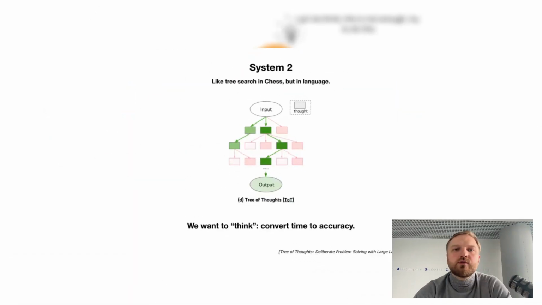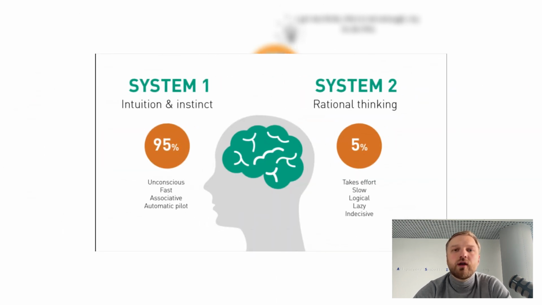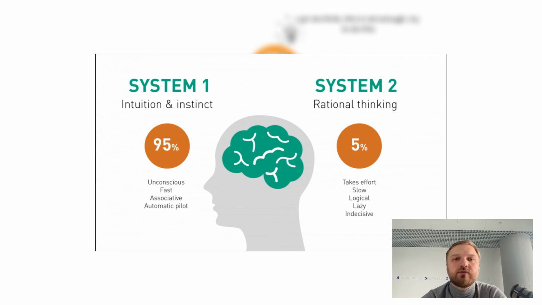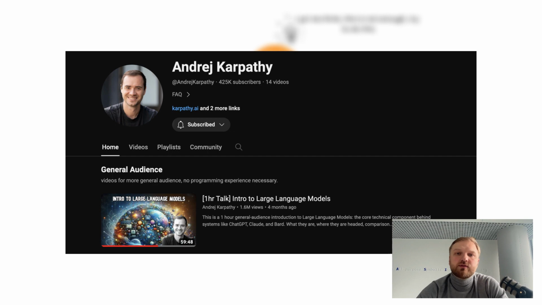If you use System 2 thinking, then you don't have a cached answer. That's why your thinking process can take much longer, because you have to reason with yourself and try to think more rationally. If you want to get more insights on this topic, I strongly suggest you watch the video by Andrej Karpathy, Intro to Large Language Models, where he describes in much more detail what System 2 thinking is.